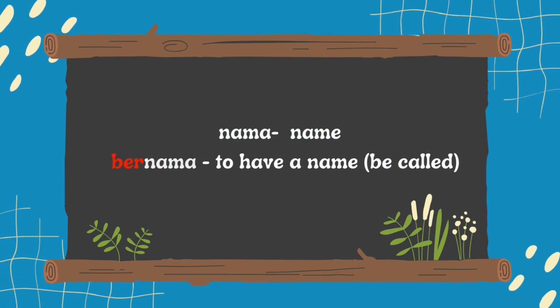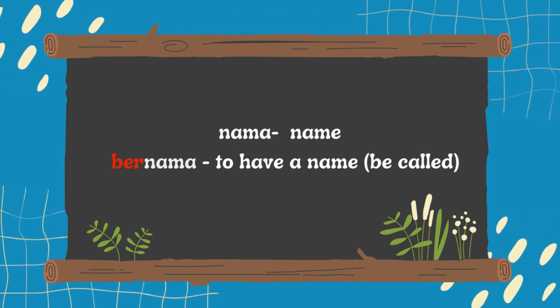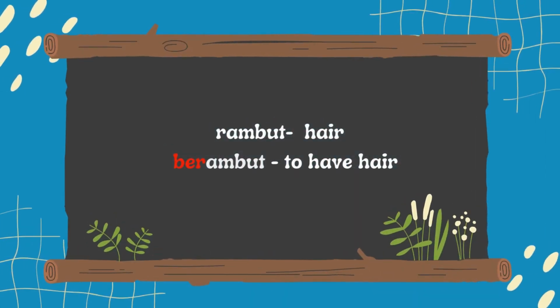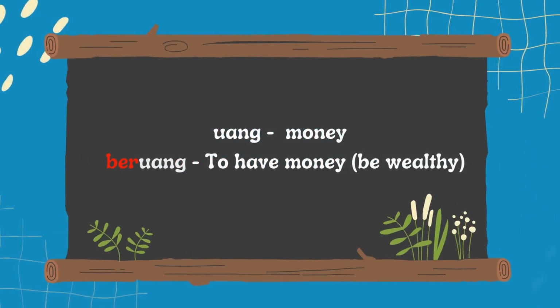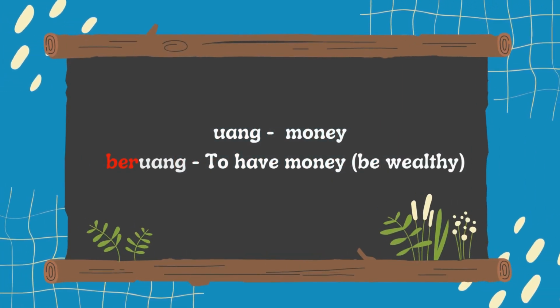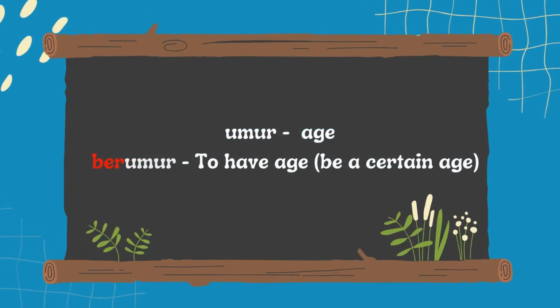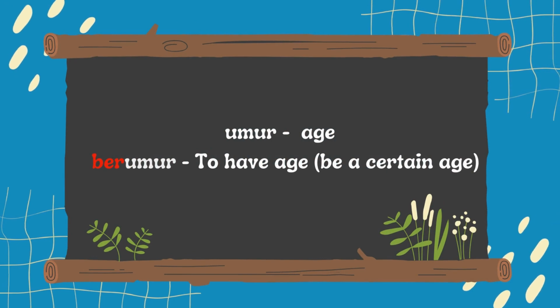Nama. Name. Bernama. To have the name, be called. Rambut. Hair. Berambut. To have hair. Uang. Money. Beruang. To have money, be wealthy. Umur. Age. Berumur. To have age, be a certain age.